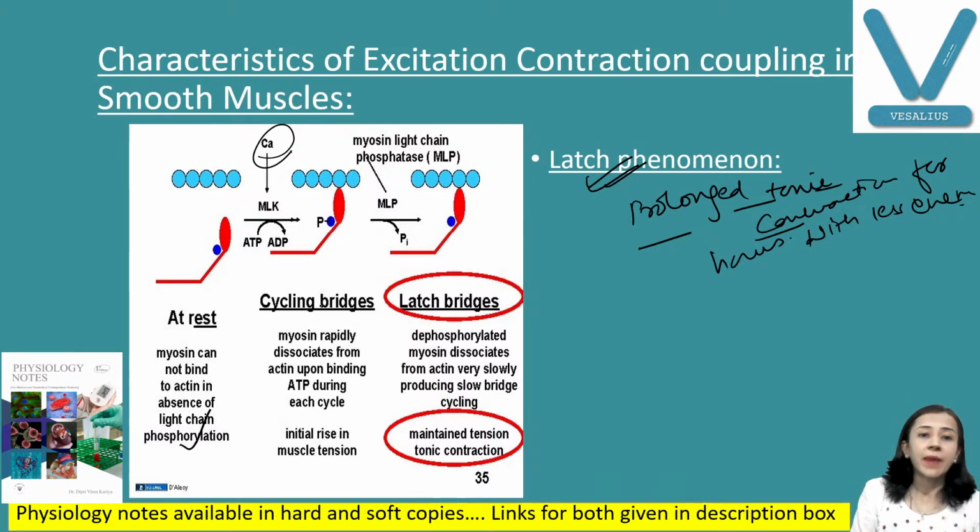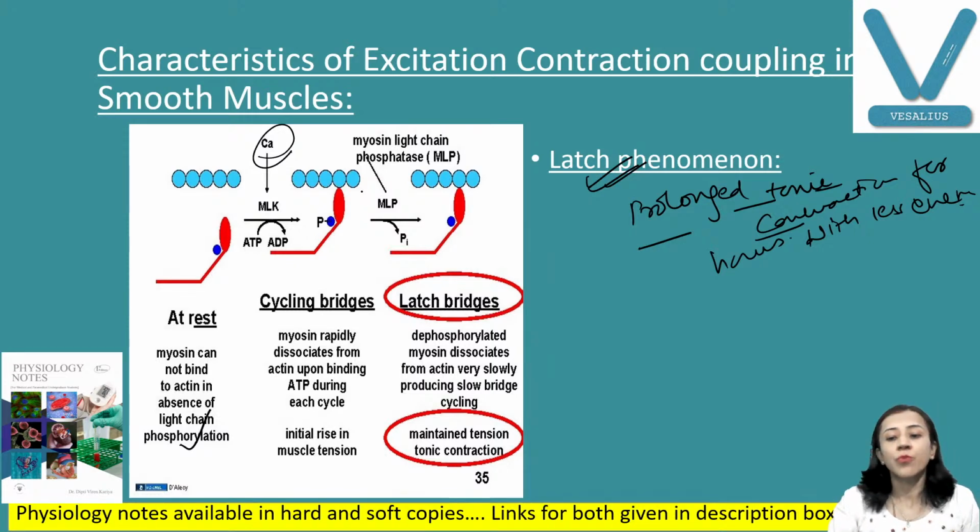But when there is a calcium-calmodulin complex, and phosphorylation of myosin light chain kinase, the myosin head binds with actin, and this remains for a long period of time. This is important for the maintenance of tonic muscle contraction, and it is found in the visceral organs, like the digestive tract and the urinary tract, also the urinary bladder. So this is the latch mechanism.